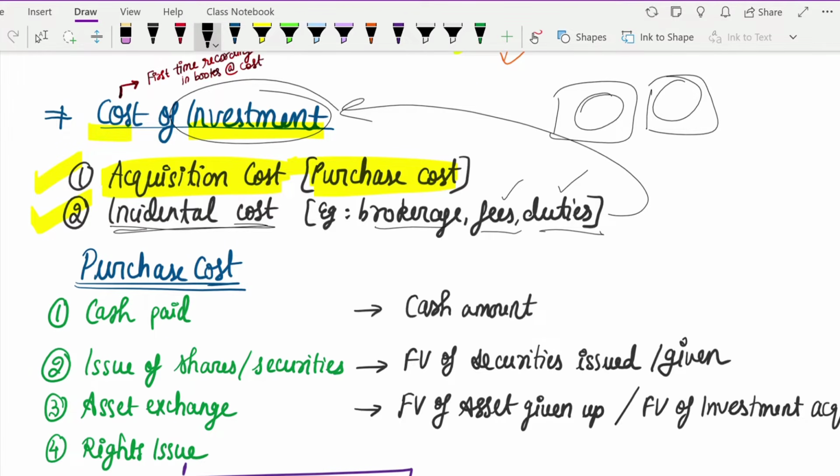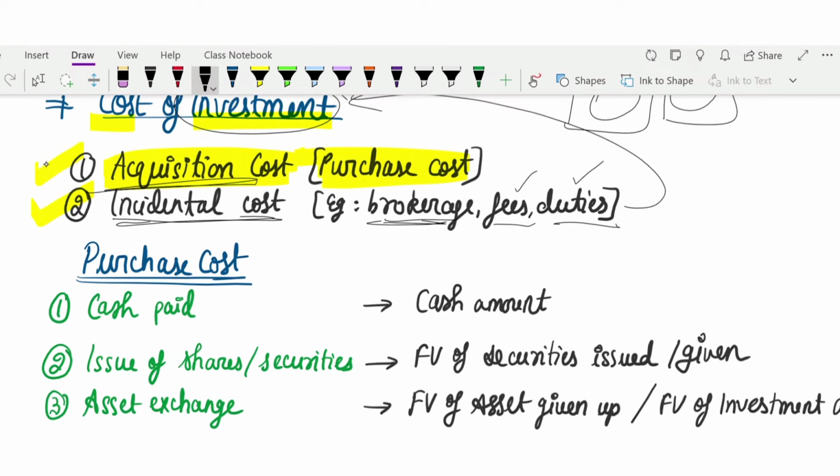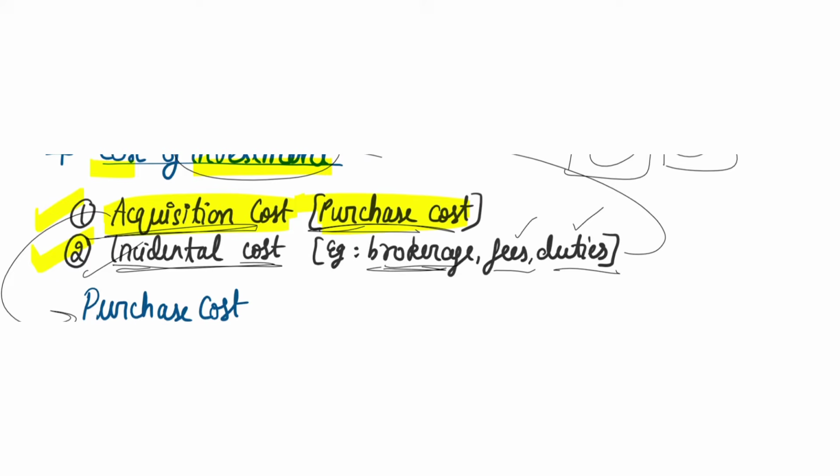In the case of shares, you pay brokerage, correct? So your acquisition cost and incidental cost both will come under your cost of investment. Hope that is clear. Now, here we were talking about acquisition cost and purchase cost. Let's see a few more points about it. Hope incidental cost is clear to you.